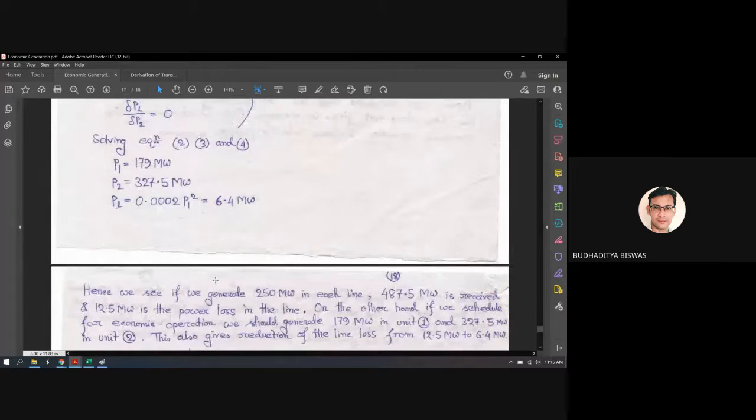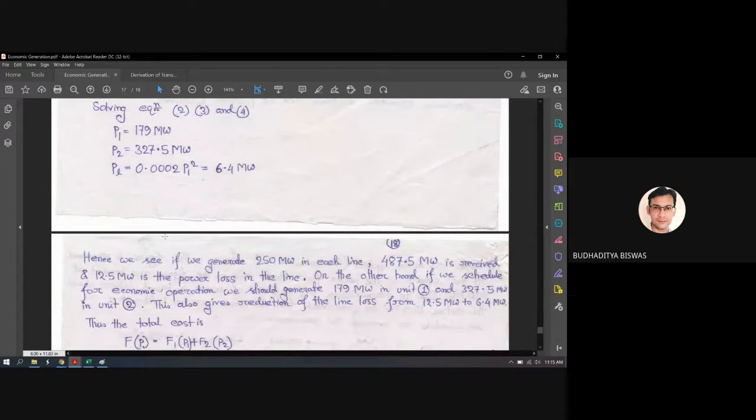So the conclusion from solving this one is that if we generate only 250 megawatt in each line, the two units are identical. So that means the load demand of 500 is equally distributed to the two units. So each unit must generate 250 megawatt.